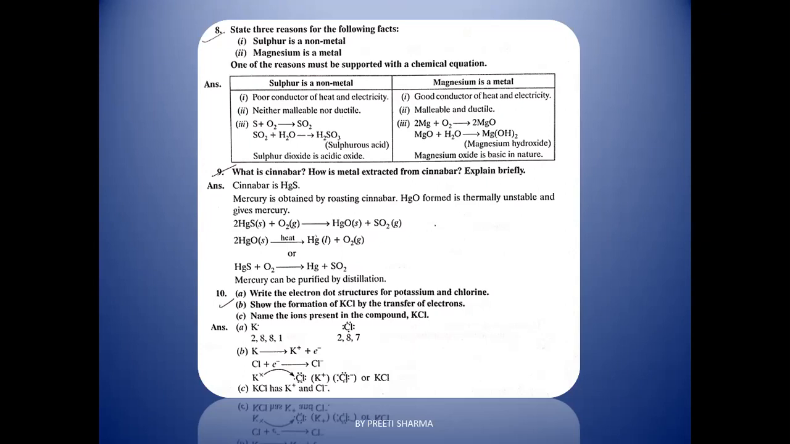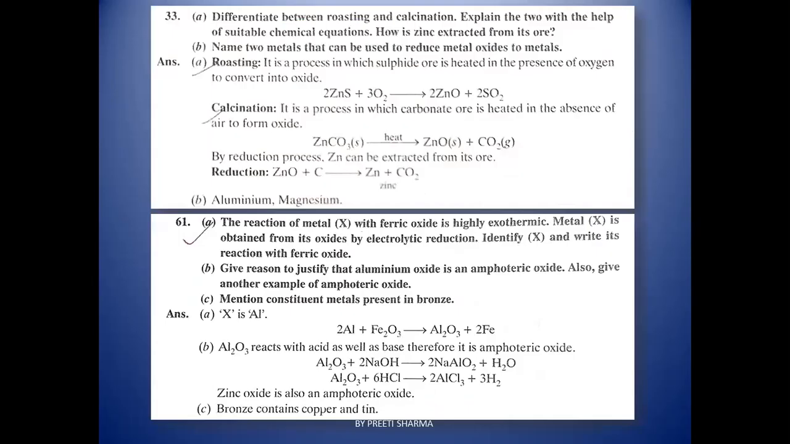Now the question arises: write the electron dot structure for potassium and chlorine. Show the formation, because ionic bond formation is there. And name the ions present in the compound, that is K+ and Cl-. These are some of the important questions which we have done in our latest videos. Now differentiate between roasting and calcination, students. Explain with the help of suitable chemical equations.